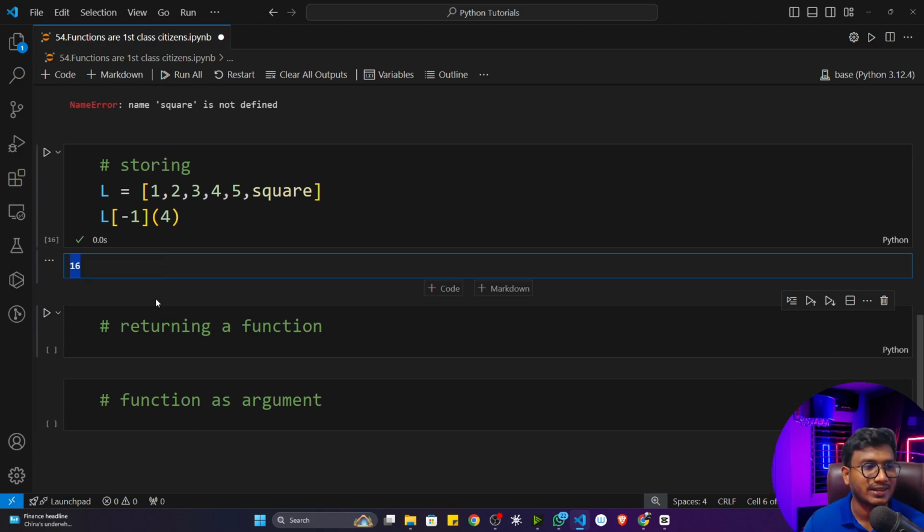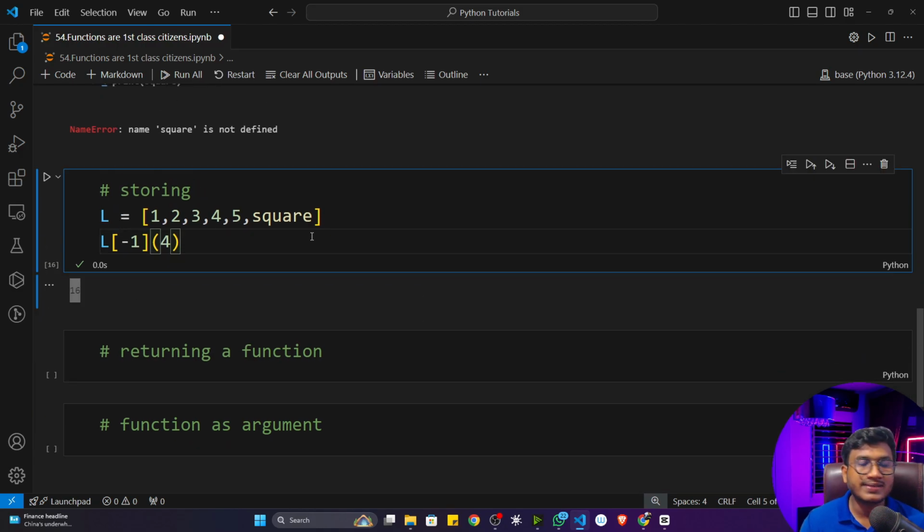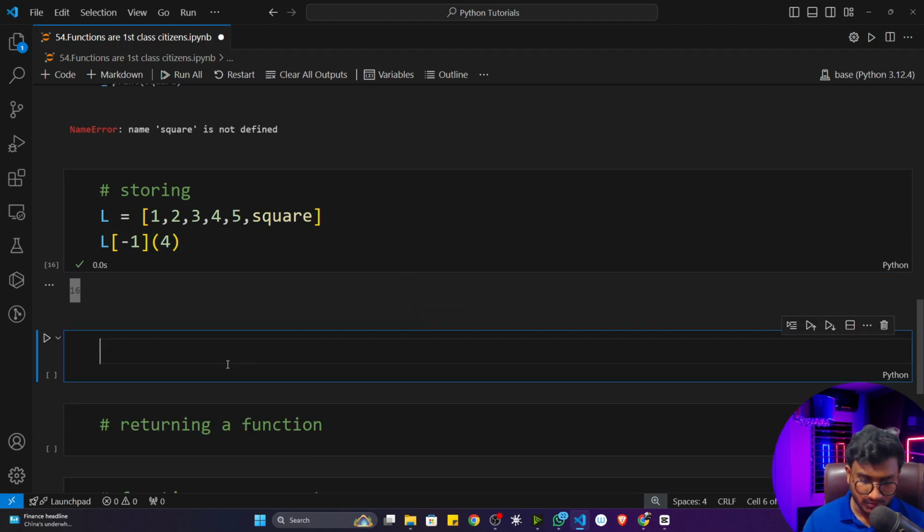Now you can ask me, is a function a mutable or immutable object? To check these things, you can use one easy approach.